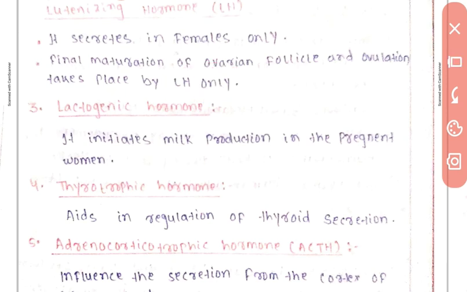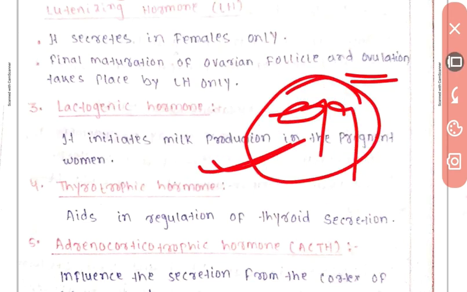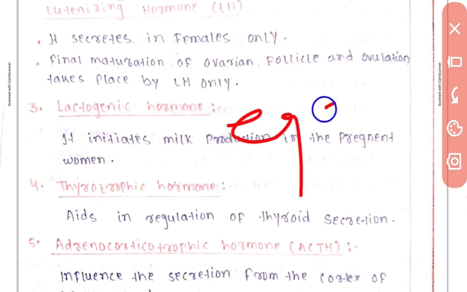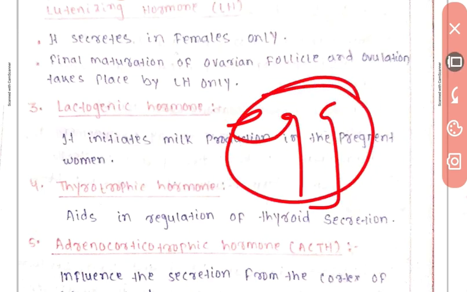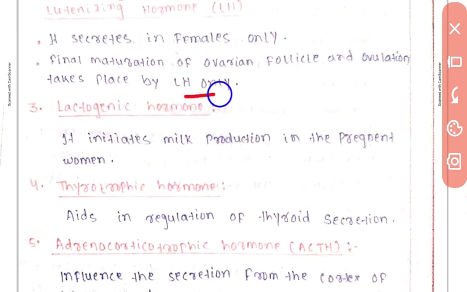Ovulation means the egg; when the egg is mature and ready for meeting with sperm, that takes place by LH only.